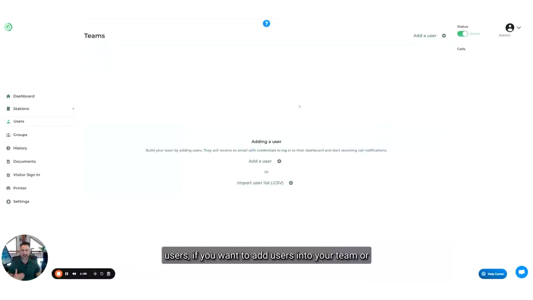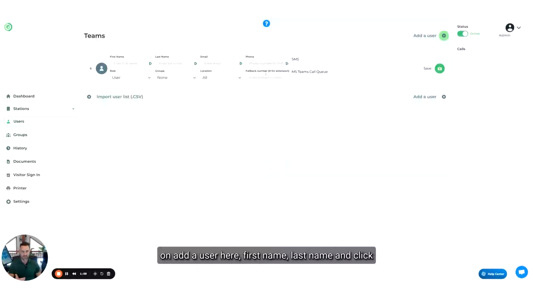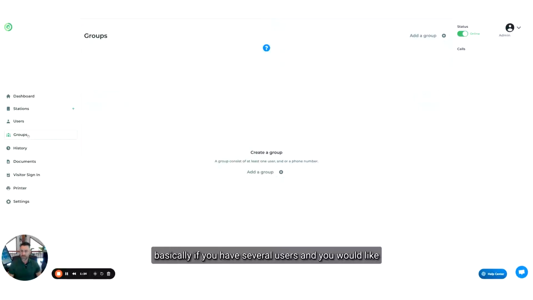Users: if you want to add users into your team, or a receptionist, let's say, all you have to do is click on add a user here, enter first name, last name and the email, and click save. This will send an invitation to that user to log in to the app on their computer, and they will be able to answer video calls. They will be part of your team. Groups: if you have several users and you would like to create groups where a notification would call everybody in that group simultaneously or in a call queue, this is where you would create a group.